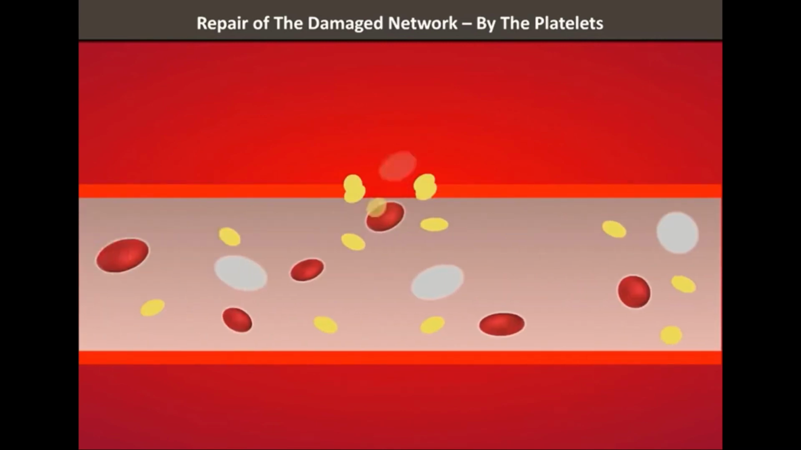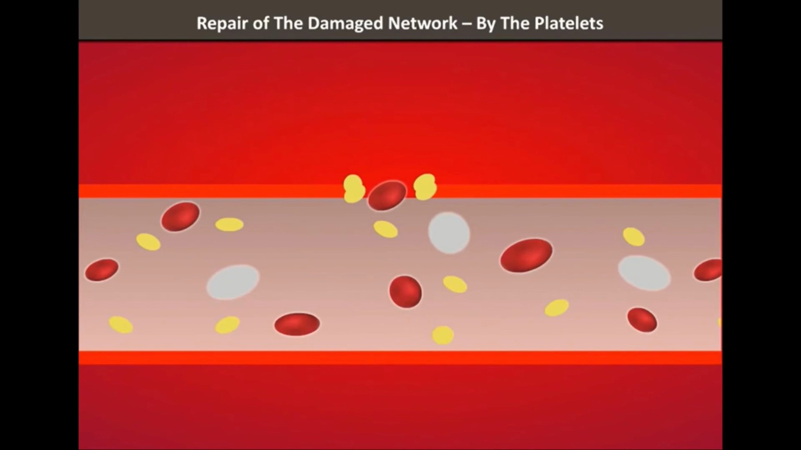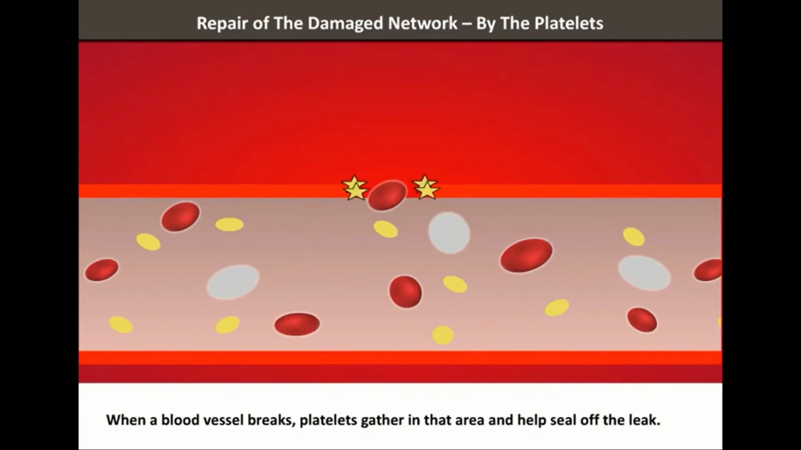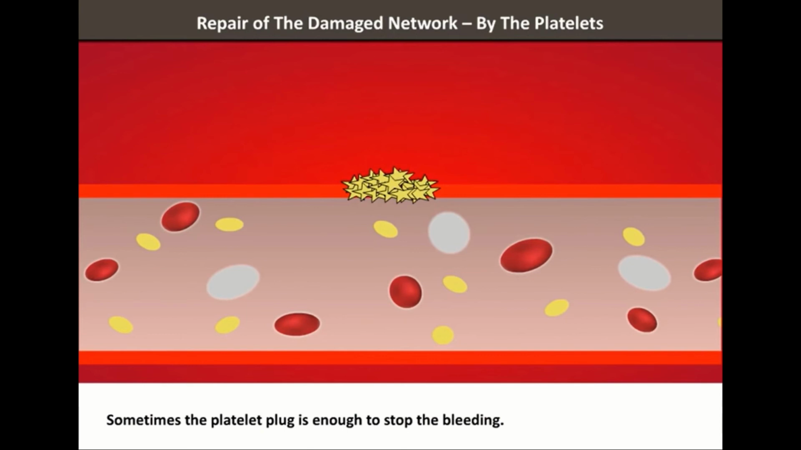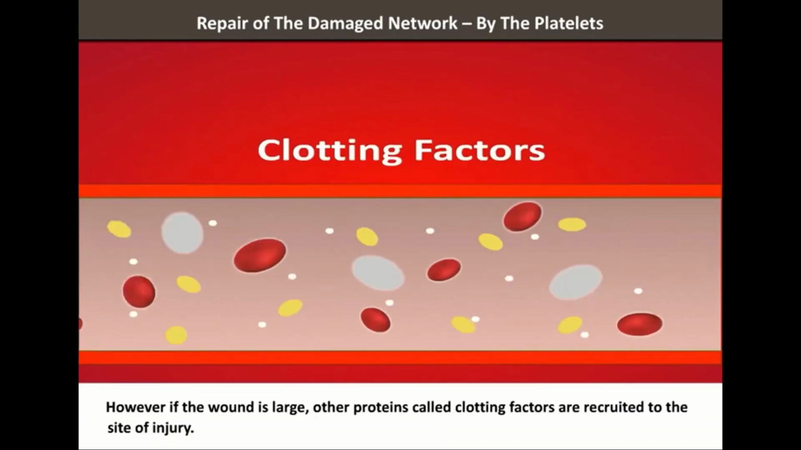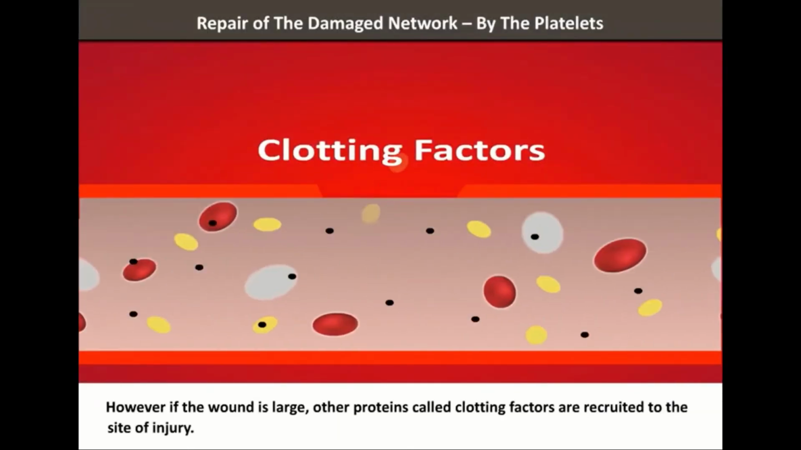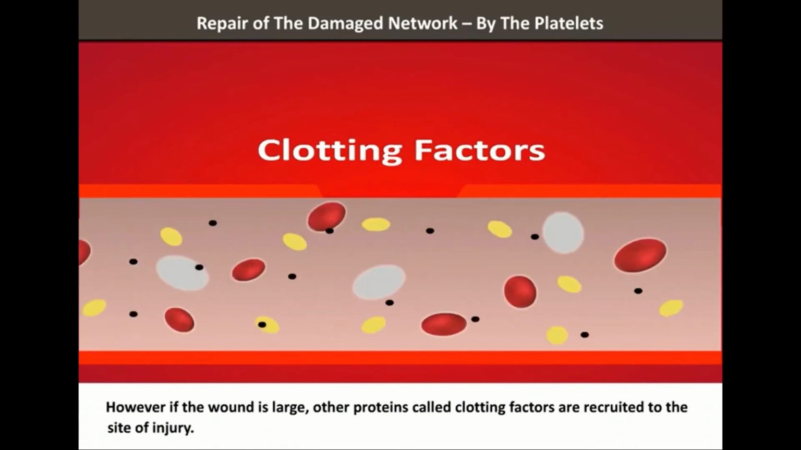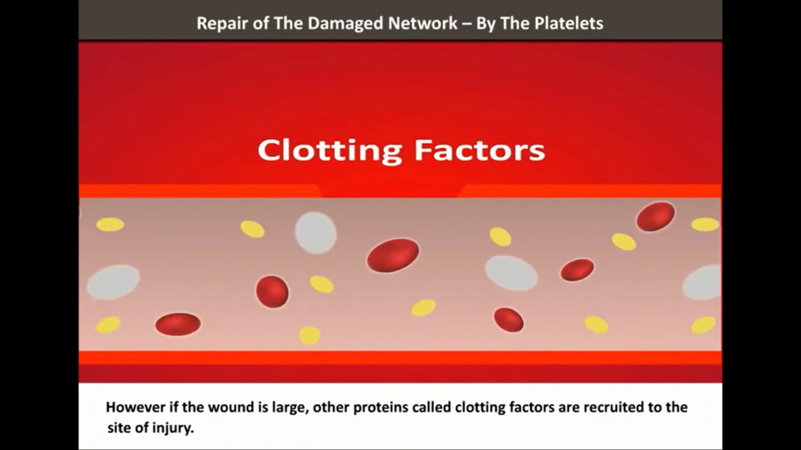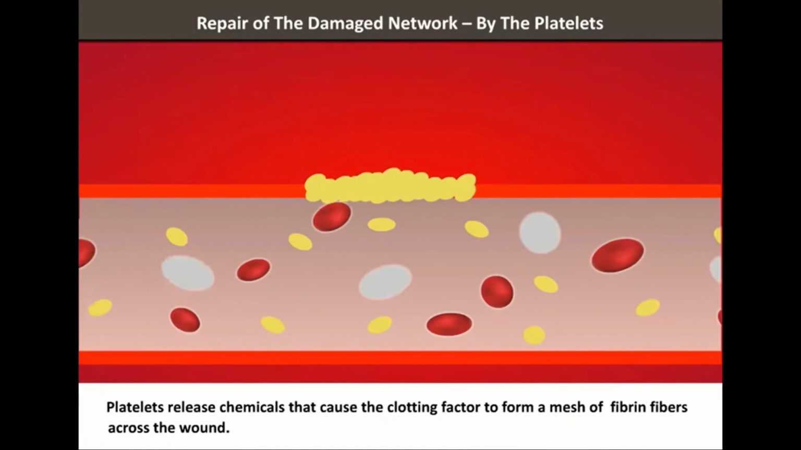So when there is some type of accident of wound or cut in our body, when the blood vessel breaks, the platelets gather in that area and help to seal off the leak of blood by platelet aggregation. Sometimes the platelet plug is enough to stop the bleeding. However, if the wound is very much large, other protein called clotting factor are recruited to the site of injury to clot in order to avoid the loss of blood flow.